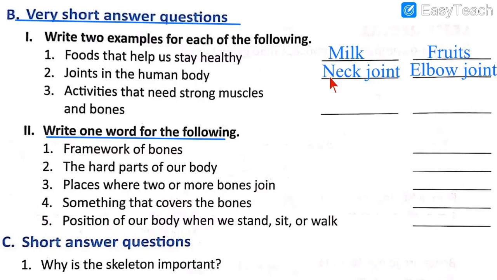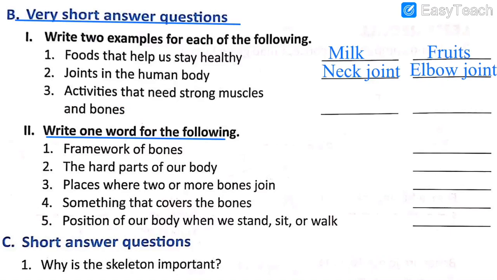Joints in the human body: N-E-C-K, neck joint; E-L-B-O-W, elbow joint. Neck joint and elbow joint are the examples of two joints in the human body. And what are joints? Joints are the place where bones are connected with each other, where bones are joined together. That place is called a joint. The spelling of joint you will get from the question itself. So you just have to learn the spelling of neck and elbow. Those are also your body parts.